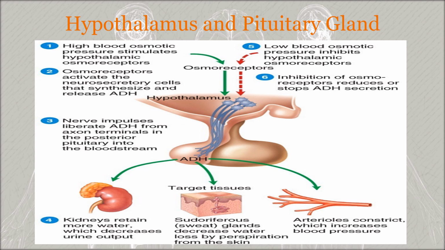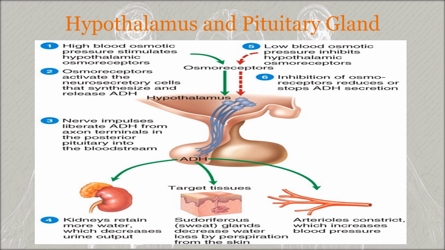The kidney responds by retaining more water, which decreases urine output, and the secretory activity of the sweat glands decreases, which lowers the rate of water loss by perspiration from the skin. In smooth muscles, the walls of the smaller arterioles contract in response to a high level of ADH, which constricts the lumen of these blood vessels and increases the blood pressure.